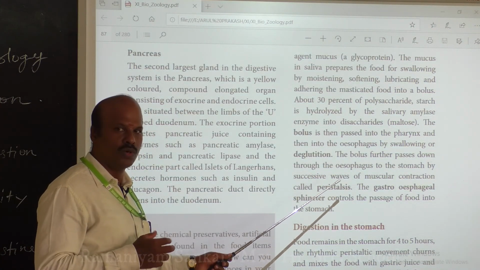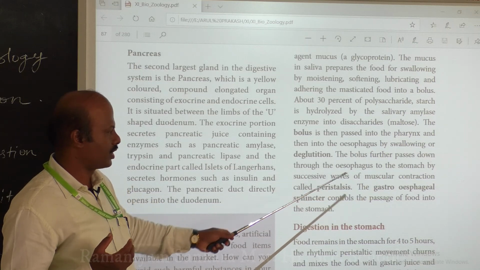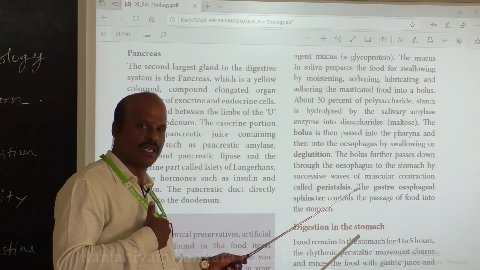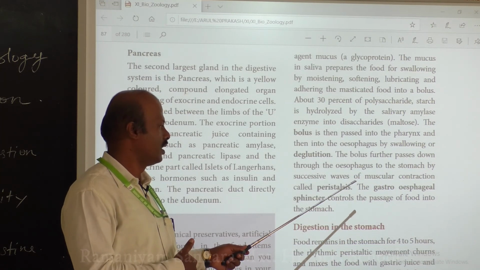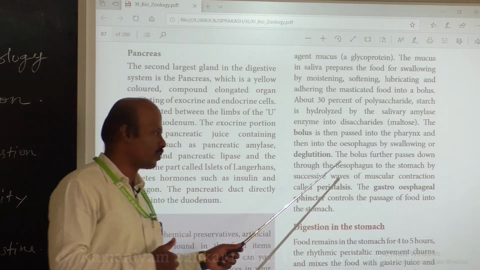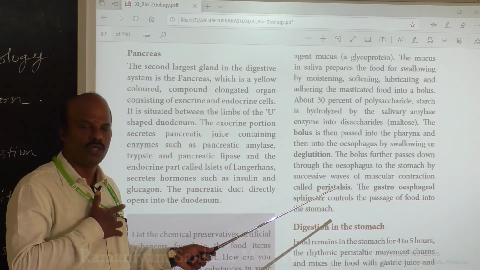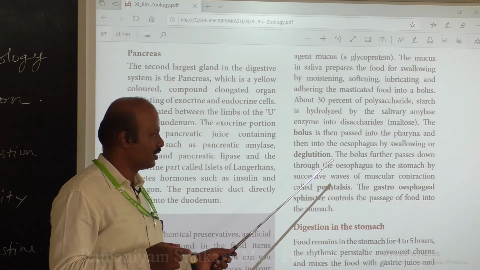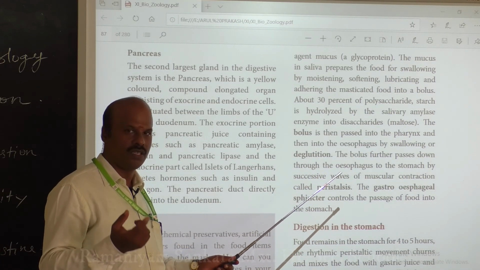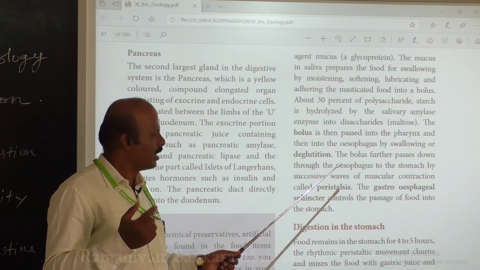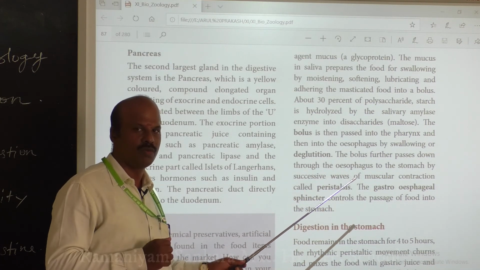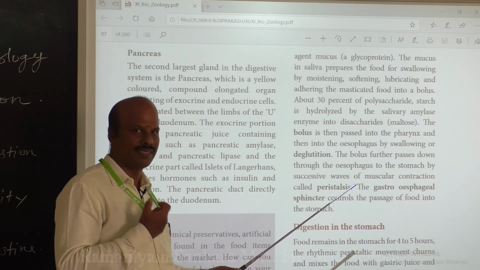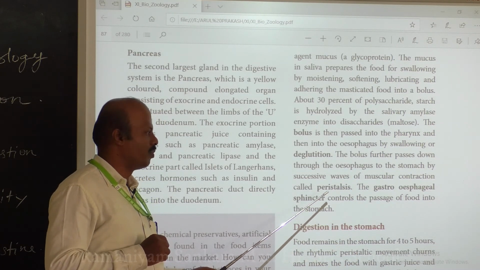How is it able to move? By means of waves of muscular contraction. The bolus present in the esophagus is able to pass into the stomach, and we call this process peristalsis. So the bolus from the mouth enters the esophagus through the pharynx, and we call this process deglutition, and then from the esophagus the bolus passes into the stomach by a wave of muscular contraction in the esophagus, and we call this process peristalsis.